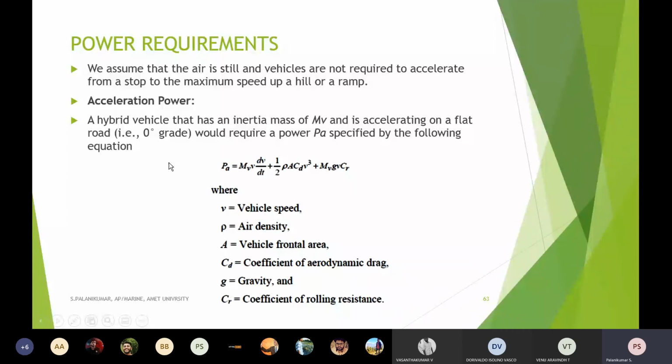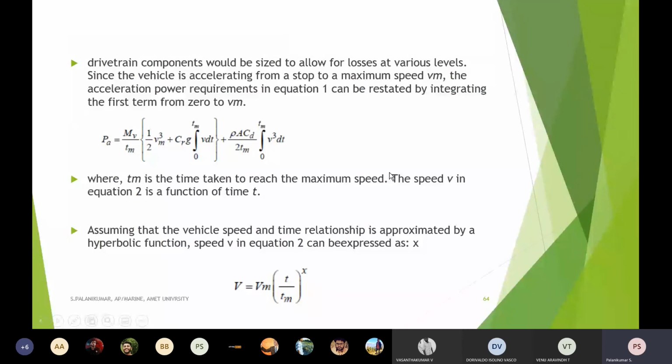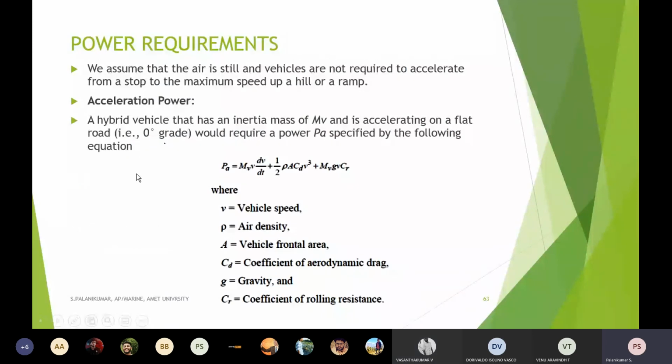But here, very importantly, one thing is a 0 degree grade. The vehicle does not move either uphill or downhill. It is a horizontal movement only. If you take a different grade angle, it will be a different formula. Now, what is happening is that from time 0 to maximum velocity, how much we have to count.